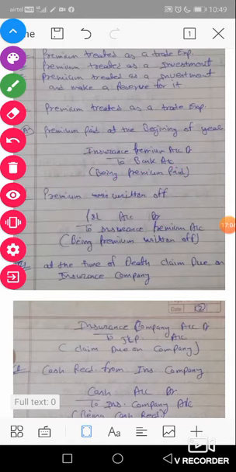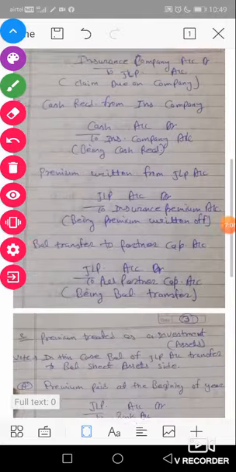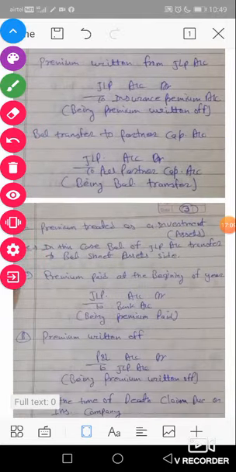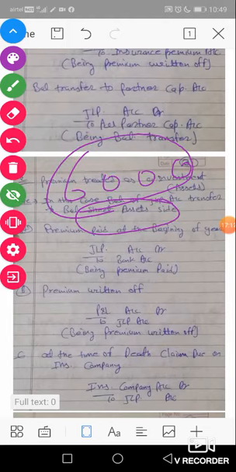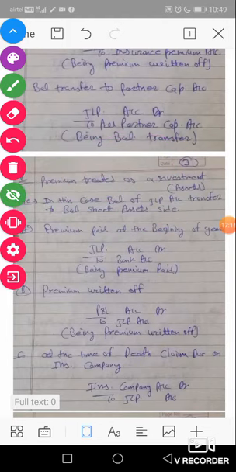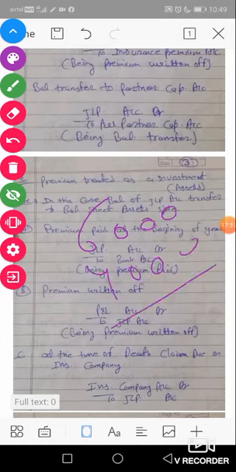But in the case of the second example, P&L account will be debited with the difference of 6,000 premium minus 4,000 surrender value. 2,000 will be debited to P&L account.